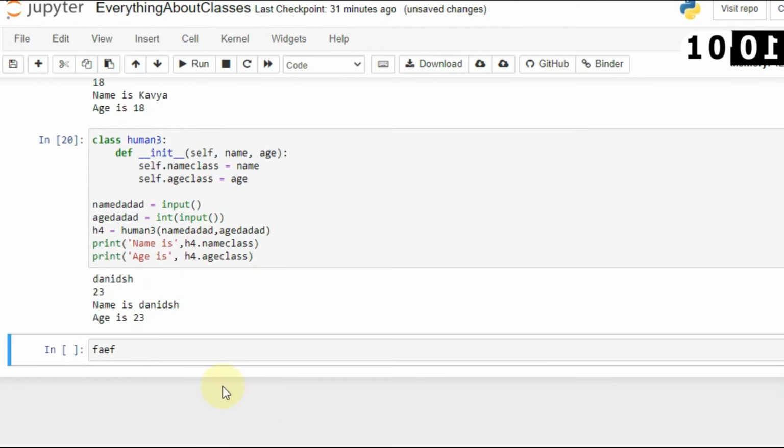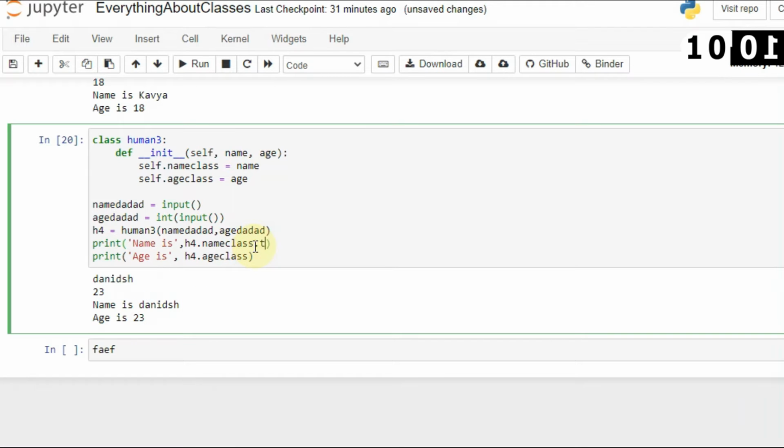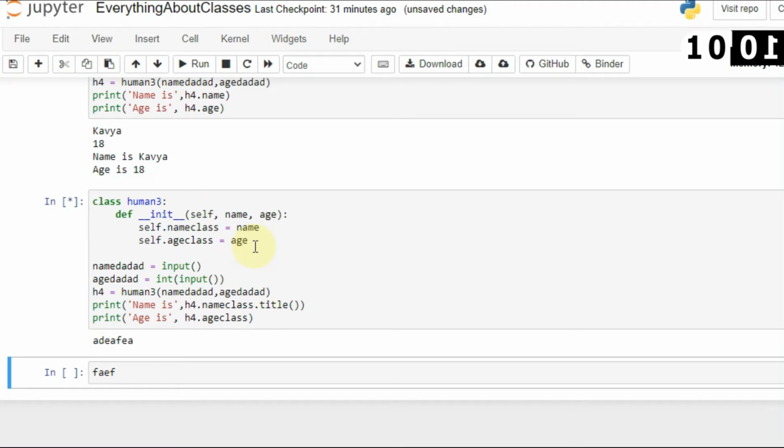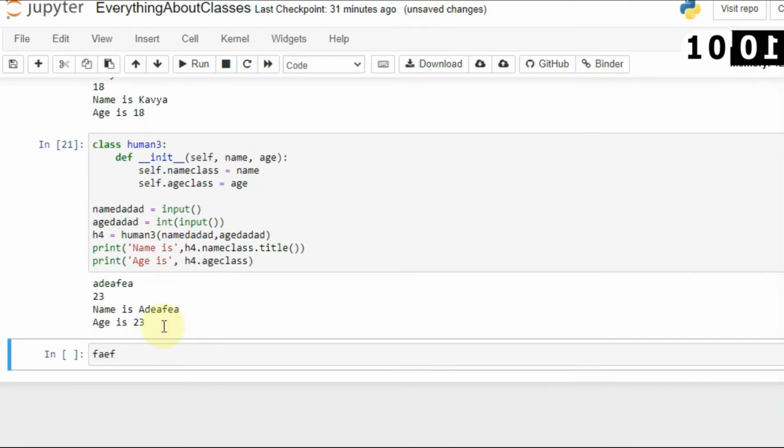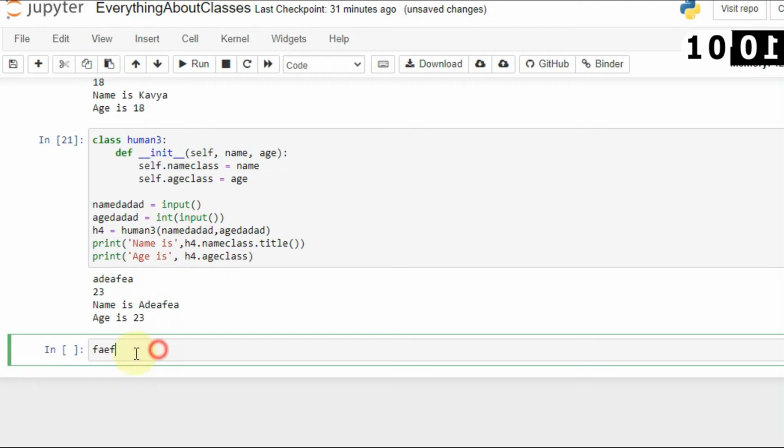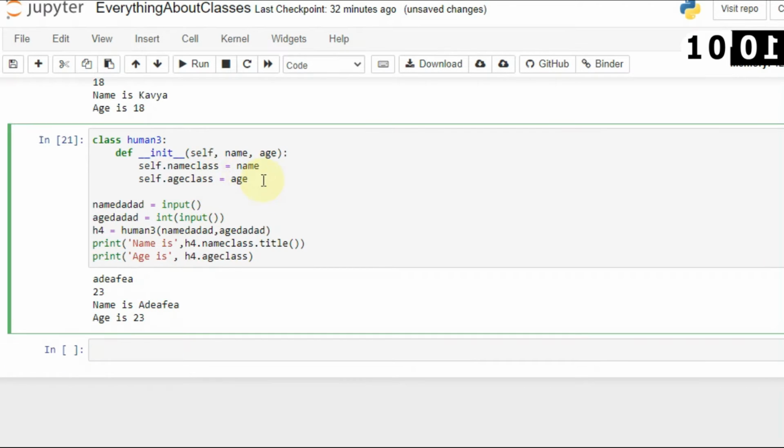So here you can see that name is Danish, and you can even say dot title here, so it will always show with the first letter capital, okay. Whatever I enter, and here you can see that name is Adifia and age 23. So you have understood that it is not necessary to use the same name, but it is a general idea.